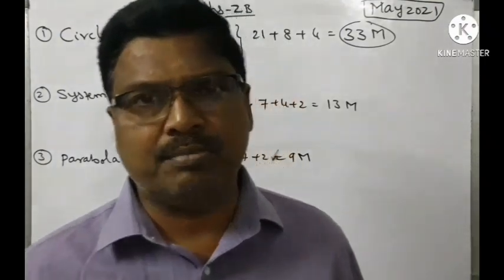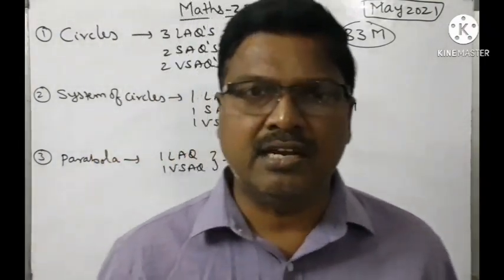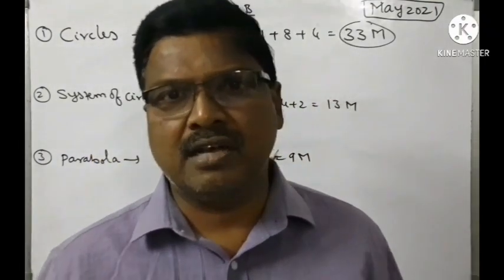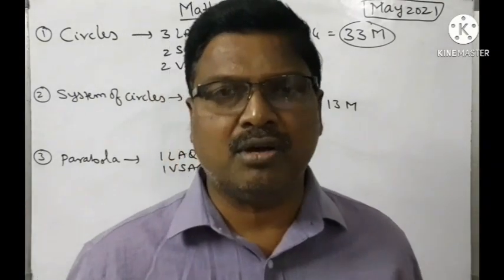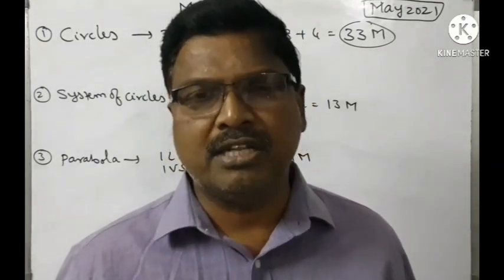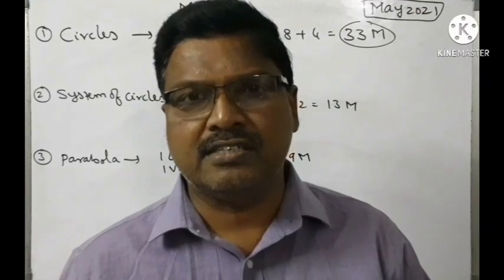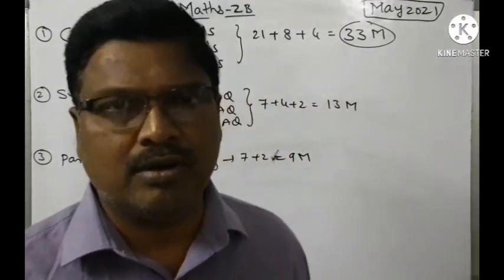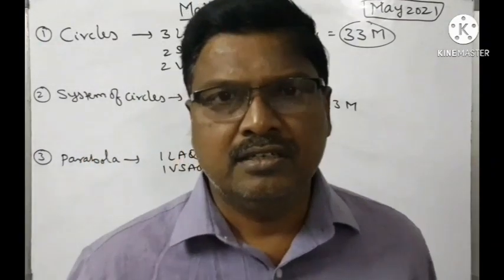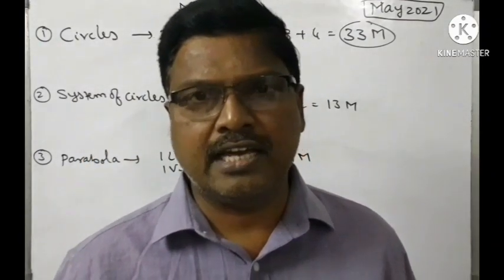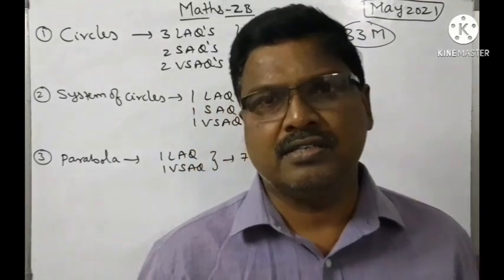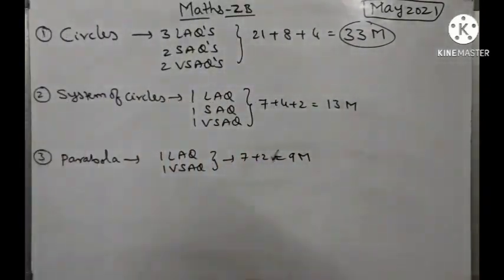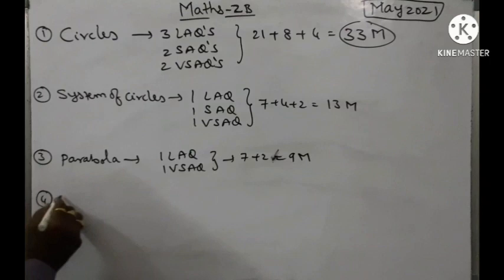So the standard equation of the parabola, and similarly the area of the triangle formed by 3 points on the parabola. This time there is no need to practice the area of the triangle formed by the 3 tangents, the points of intersection of the 3 tangents on the parabola. Because tangents and normals have been deleted, concentrate on the standard form of the parabola and finding the area of the triangle formed by the 3 points on the parabola. Next, coming to the fourth chapter, ellipse.